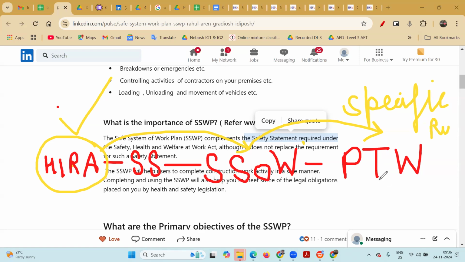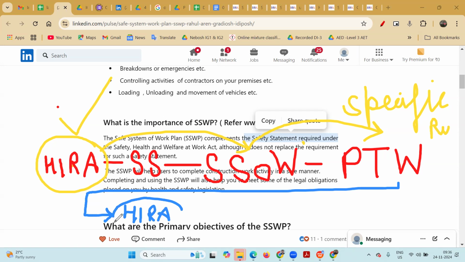The next time, whatever input came from the first time the activity was done will go in. If we want to revise that activity again, I will make a HIRA once again, plus all this input will come here, whatever the risks were considered. So next time my HIRA will be more effective and stronger.